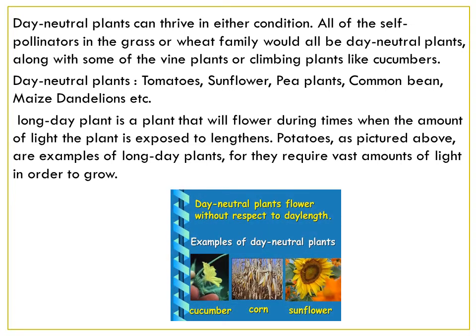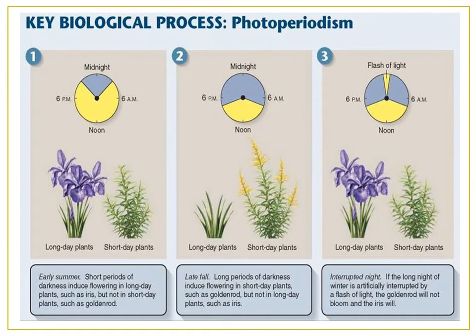See the picture, children. Day neutral plants flower with respect to day length. The examples and their pictures are there. How does it work? Phototropism, midnight, long day plants. In early summer they grow. A short period of darkness induces flowering in long day plants such as iris, but not in short day plants such as goldenrod. Okay, see the diagram: midnight, 6 pm, before 6 pm, 6 am.